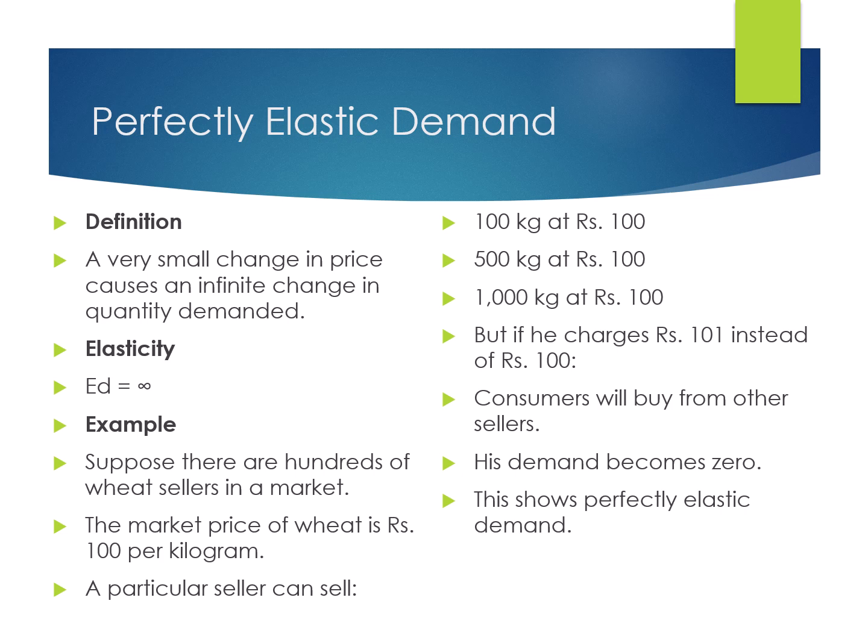Now let's take an example. Suppose there are 100 wheat sellers in a market. The market price of wheat is rupees 100 per kg. A particular seller can sell 100 kg at rupees 100, 500 kg at rupees 100, 1000 kg at rupees 100. But if he changes the price to rupees 101 instead of rupees 100, consumers will buy from other sellers. His demand becomes zero. This shows perfectly elastic demand.